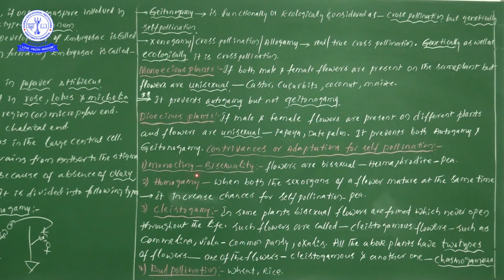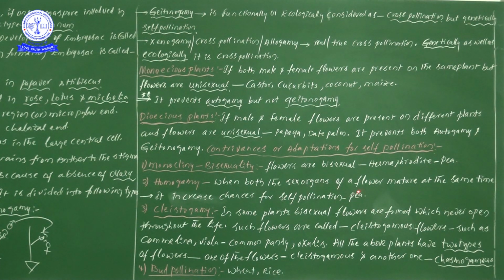In this particular case, the flowers are bisexual in condition. Each flower consists of both reproductive systems. Such a flower we take as hermaphrodite, as we learned in animals in the first chapter. The best example is pea. Next one, homogamy.